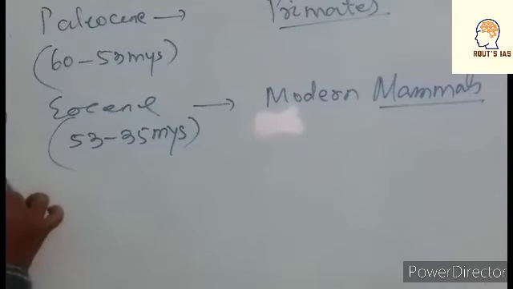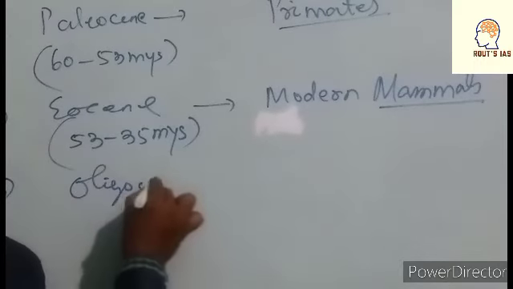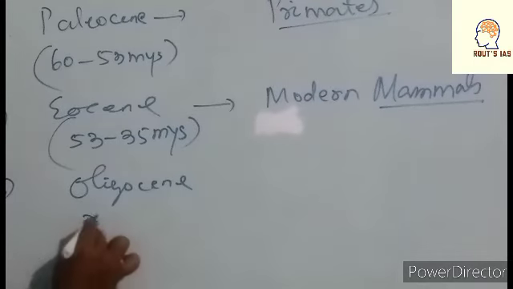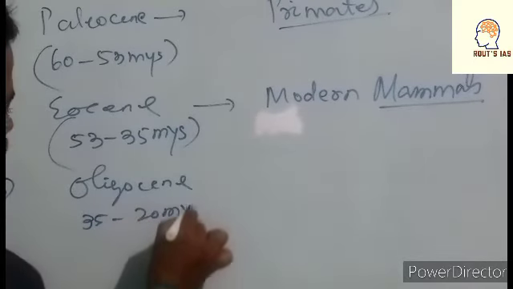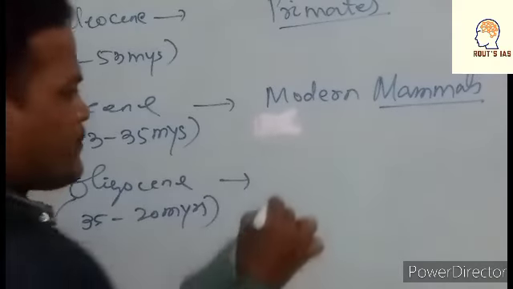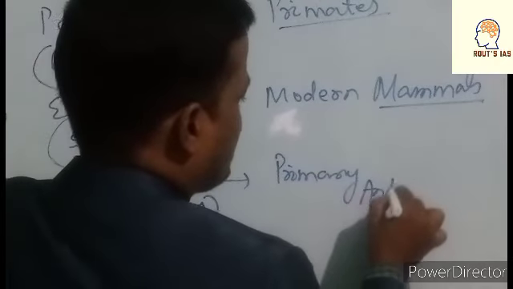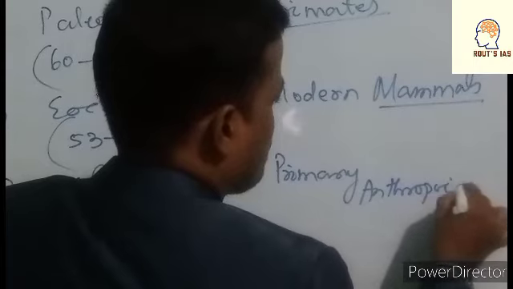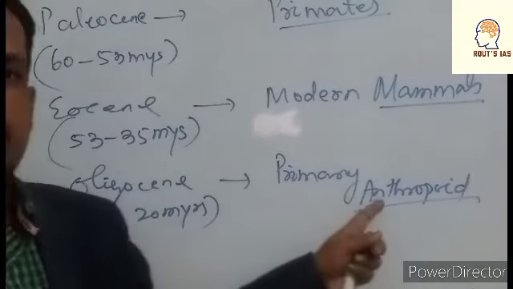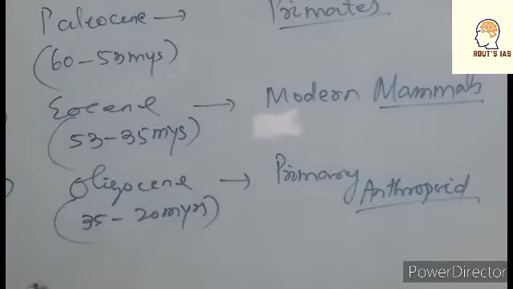Next come to number 3, Oligocene. The Oligocene period belongs to 35 to 20 million years ago. In this period, what happens? Primary anthropoids appeared. If a question comes, which epoch is called the one in which primary anthropoids appeared? That is called Oligocene.